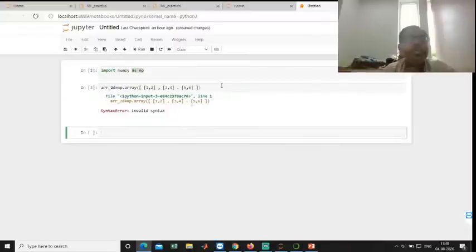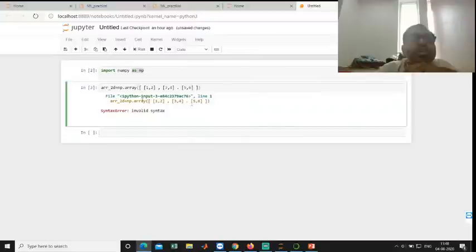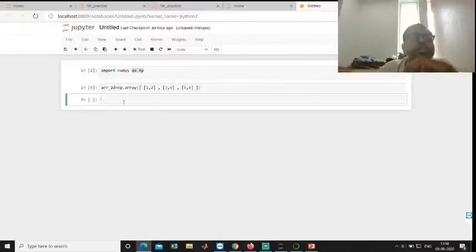Just press Shift+Enter. Here it should be a comma, because objects are separated by commas. Now it will be okay. Shift+Enter. So your instruction has been successfully executed. If there is any error, it displays in the next cell.